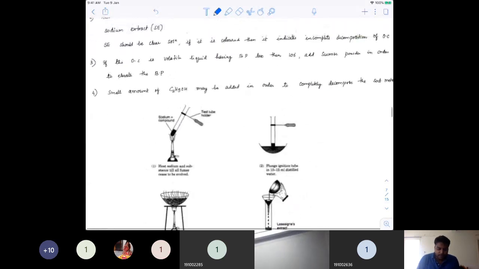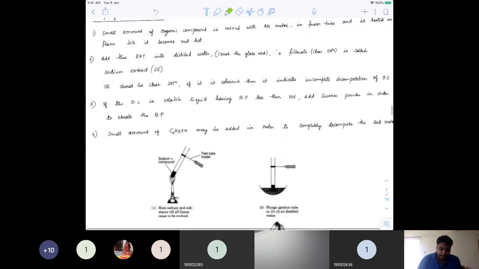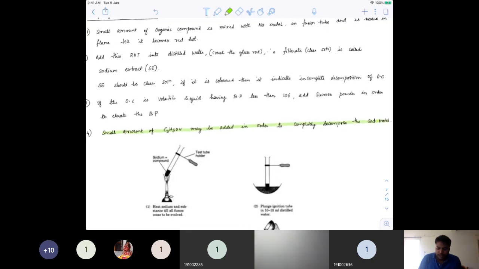Okay, see this point. A small amount of ethanol may be added in order to completely decompose the sodium metal. In case sodium remains by any chance, add some ethanol and that will complete the decomposition and make it a clear solution.